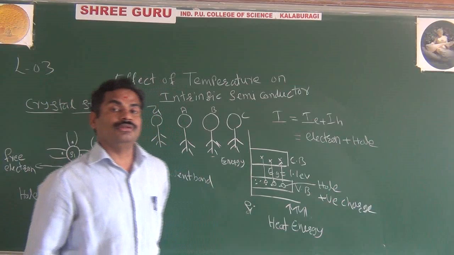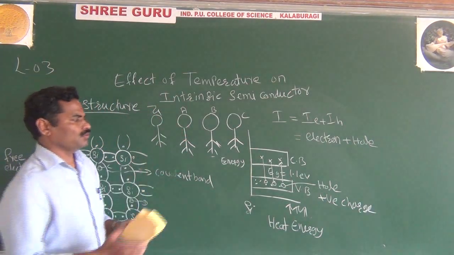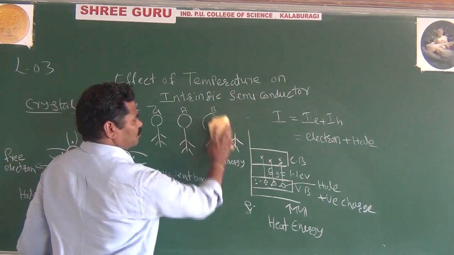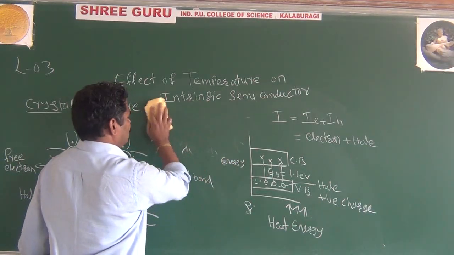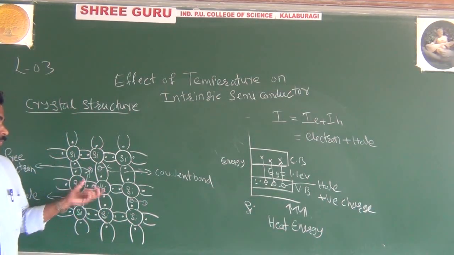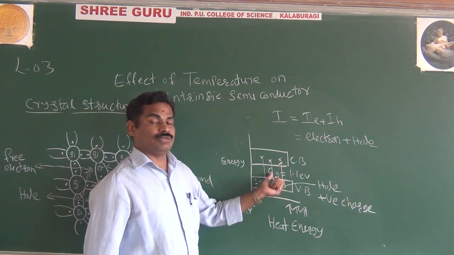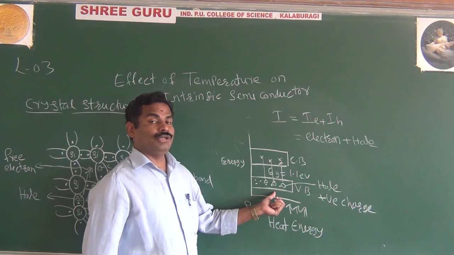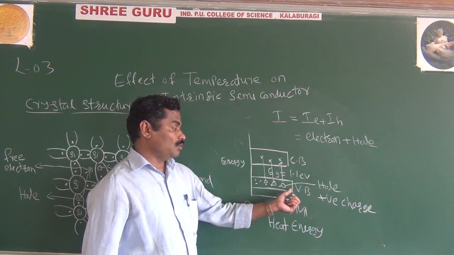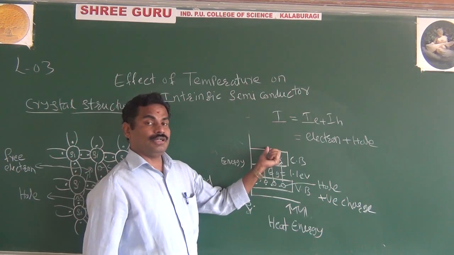This is nothing but the movement of holes. I am saying it in general, maybe to help understanding. But the good example is the playing of Coco, which is nothing but the movement of holes. As I said, from the energy band diagram we will explain the movement of holes: the holes are moving in the valence band, and free electrons are moving in the conduction band.